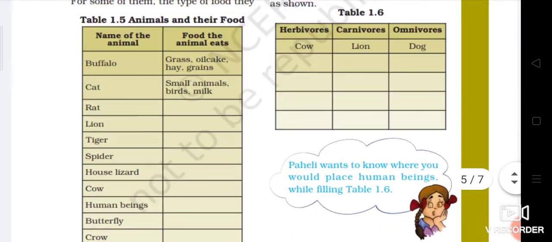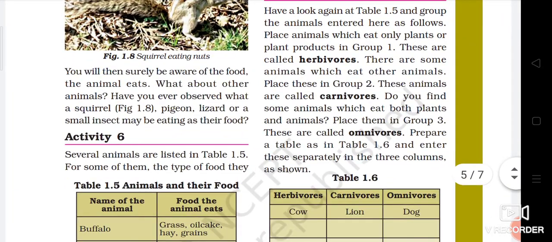So on the basis of their food habits, we divide them into three categories: herbivores, carnivores and omnivores. Right now you are learning only these three categories. In higher class you have two more categories, which I have also discussed in the video.